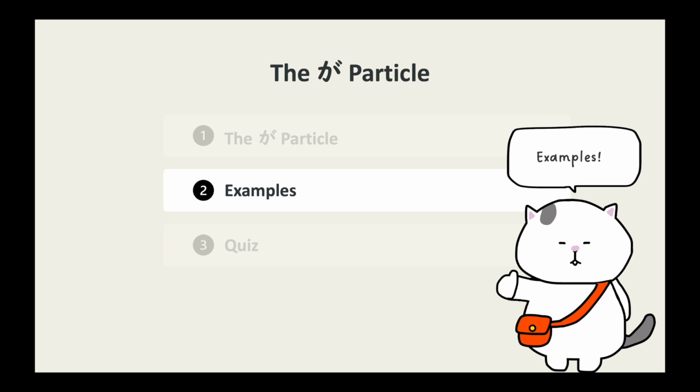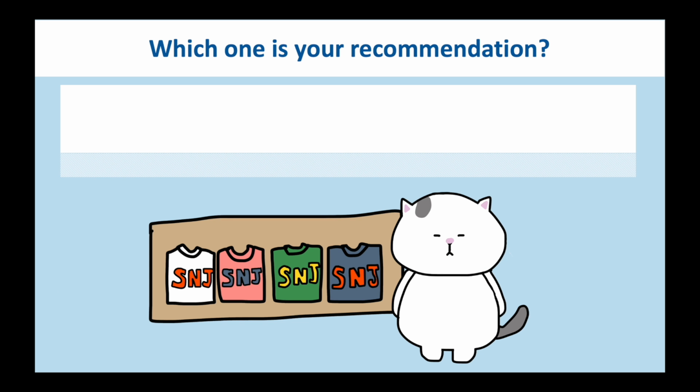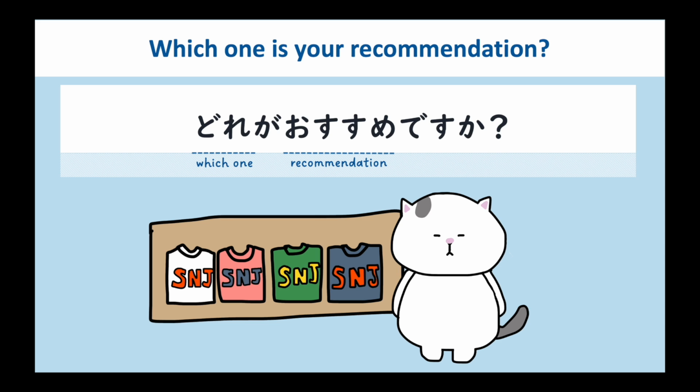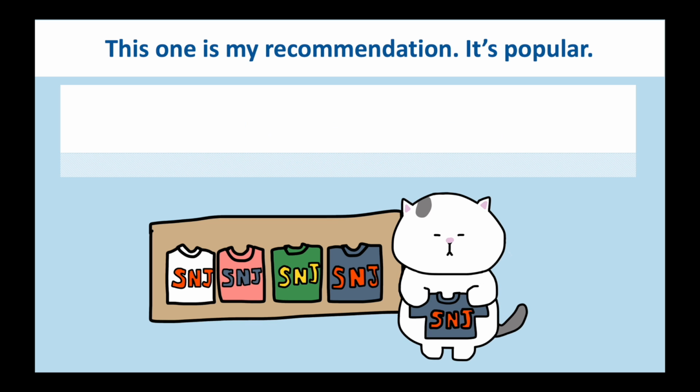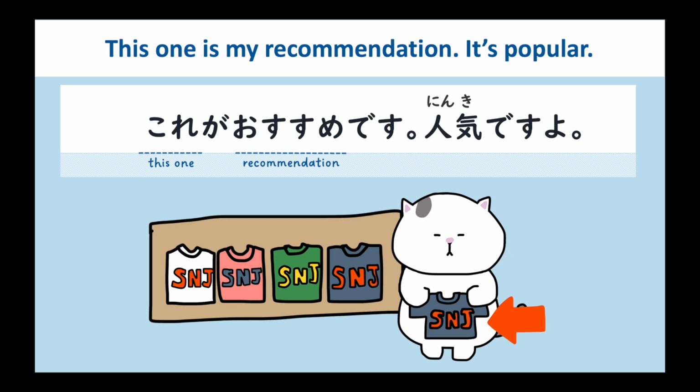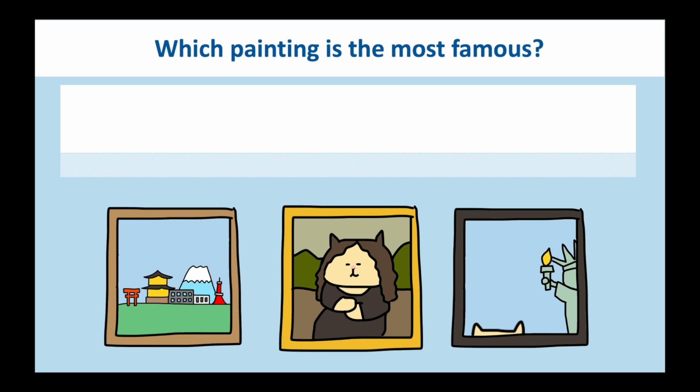Let's see more examples. Which one is your recommendation? どれがおすすめですか? This one is my recommendation. It's popular. これがおすすめです。人気ですよ。